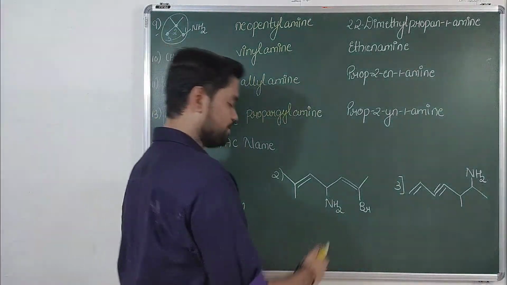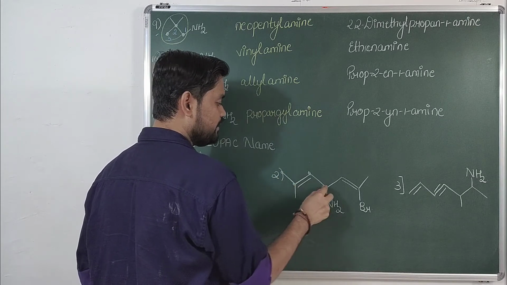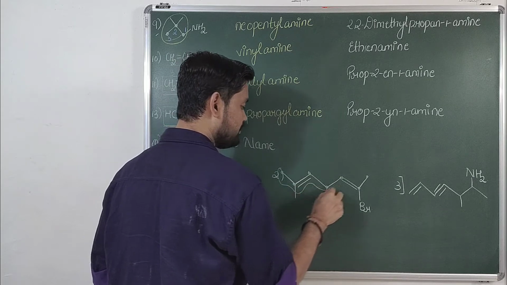Cool. Now proceeding further, select the longest chain: 1, 2, 3, 4, 5, 6, 7. So this will be the longest chain.